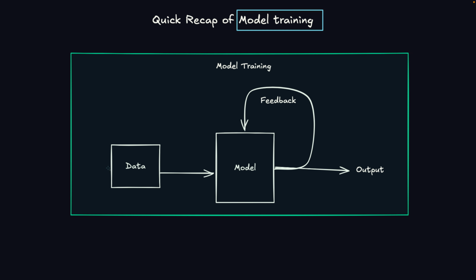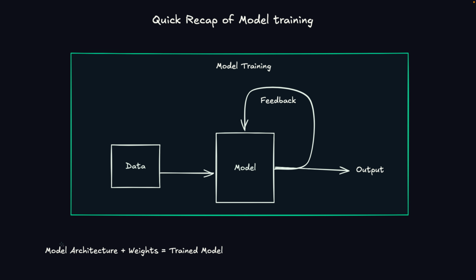When we do model training, we'll have data and then we'll have a model architecture. We will feed in this data to the model architecture, and the model architecture will figure out the pattern within this data. It will learn the pattern within this data. And if it is supervised learning, we may have a feedback loop like this, where the model's outcome will be passed back to the model so it can learn from its mistakes. So this is how a normal training process works.